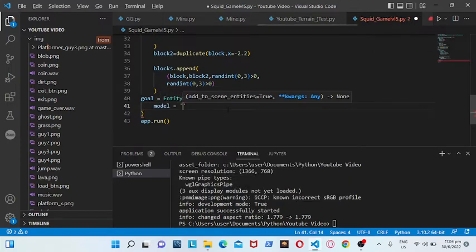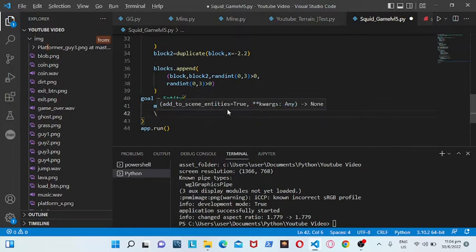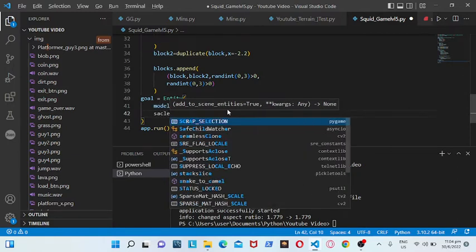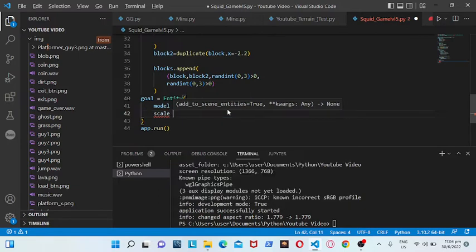Model is equal to cube, and then we will have a scale, and so the model is cube, the scale is 10, then 1, then 10. So it is 10, then 1, then 10 again. Okay.